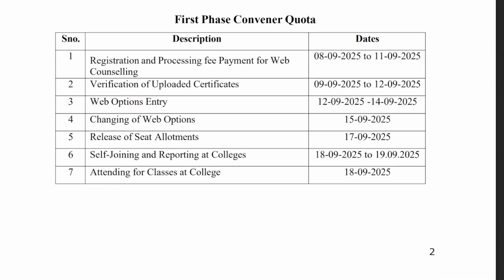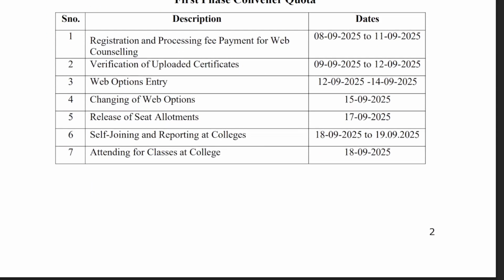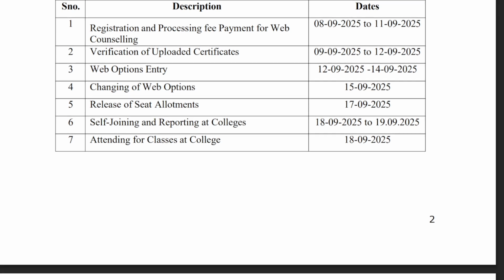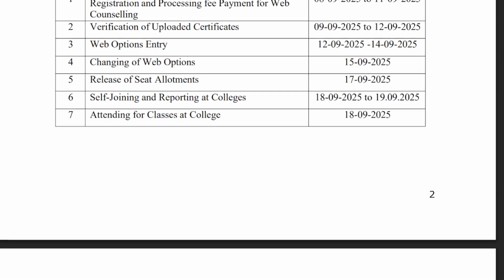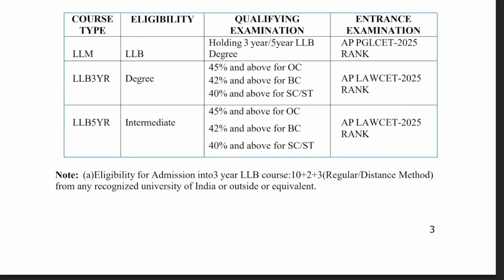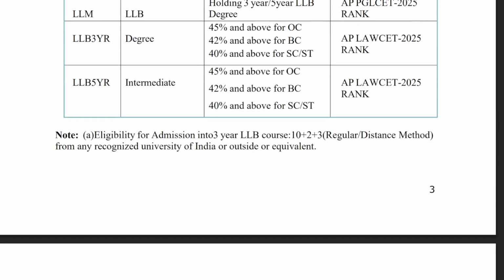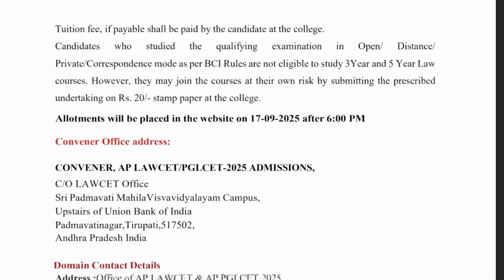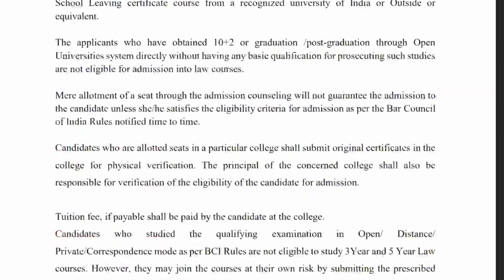The rest of the details for the whole counseling I have already explained to you. The classes for Round 1 are scheduled to start from 18 September 2025. All the rest of the documents can be checked here. Here is the eligibility for admission, which can be checked in the same document. That's all.